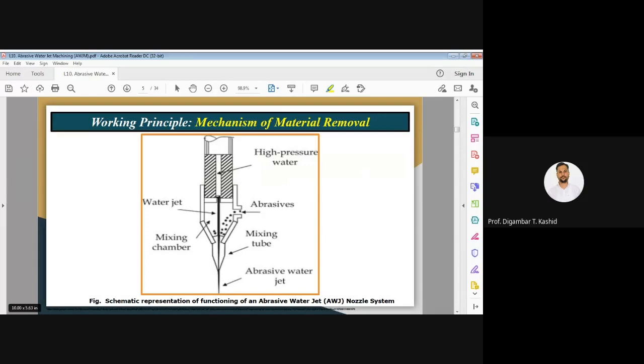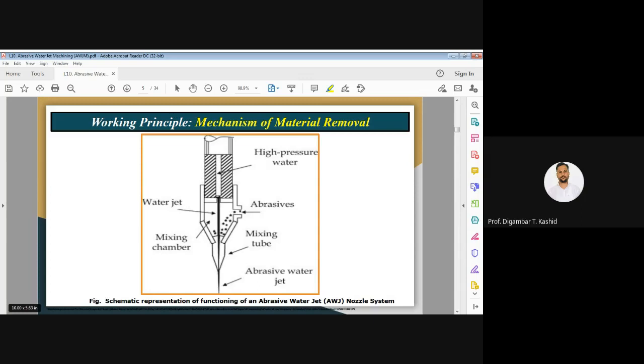Only Sachin is saying yes. Other students, please reply yes or no. Abhishek Shinde, are you getting my point or not? Pankaj, have you understood this point?